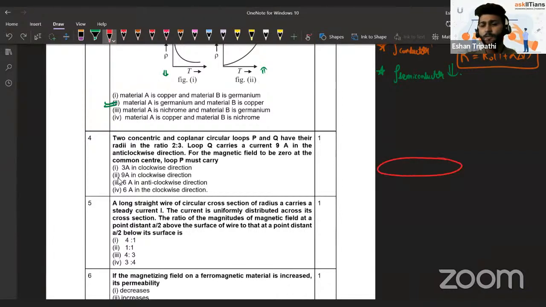As simple as that. What you have to do is just use the relation that if current is I in a loop of radius r, what is going to be the magnetic field, guys? Can you tell me in chat? What is the magnetic field due to a current carrying circular loop at the center of it?